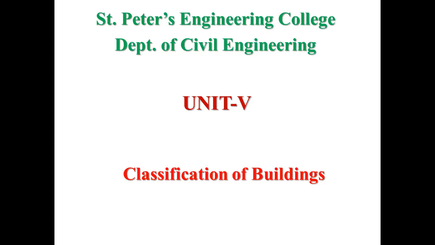For example, if you take a residential building, the utility and functions will be different. If you take an educational building, the utility and functions will be different. You take a commercial building, the utility and functions will be different. You take an assembly building, the utility and functions will be different. So first we have to identify or classify which classification the type of building comes under. Based on that we go for the planning, and after the planning we go for the design and the construction. That is what we are going to cover in this topic, classifications of the building. There are two major classifications, based on the occupancy and based on the construction. First we will discuss the classification based on occupancy.